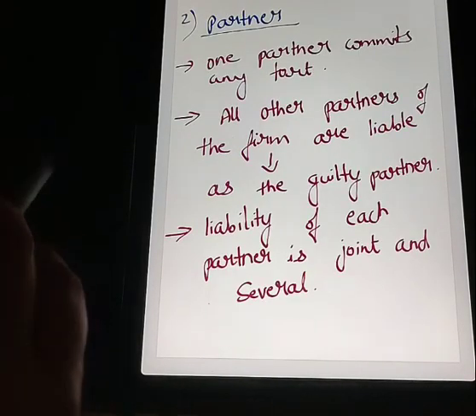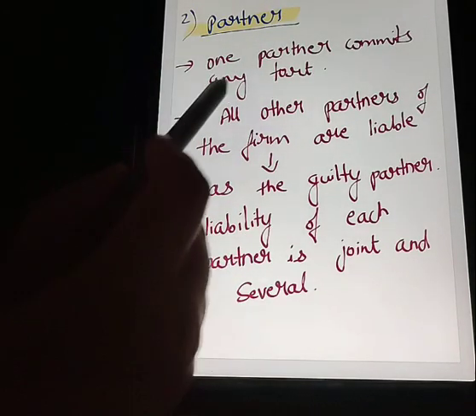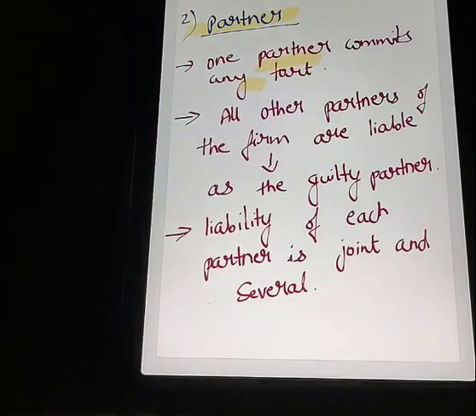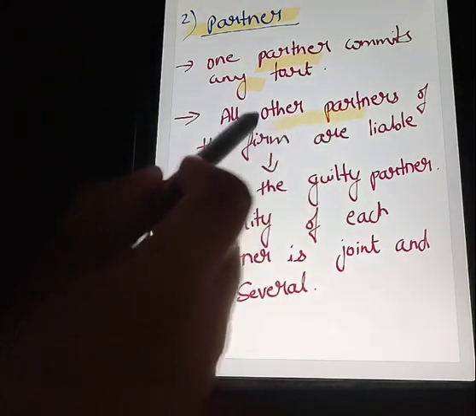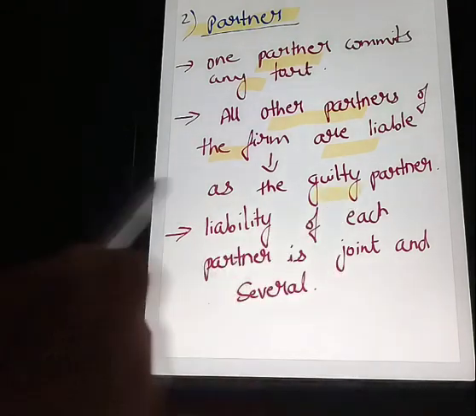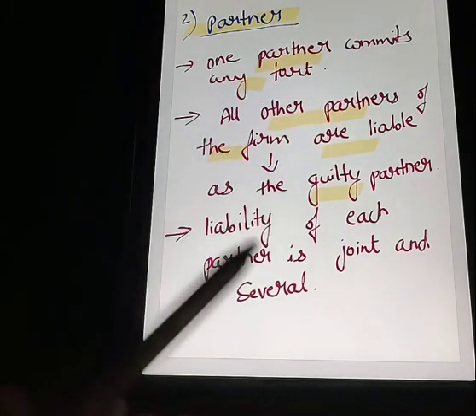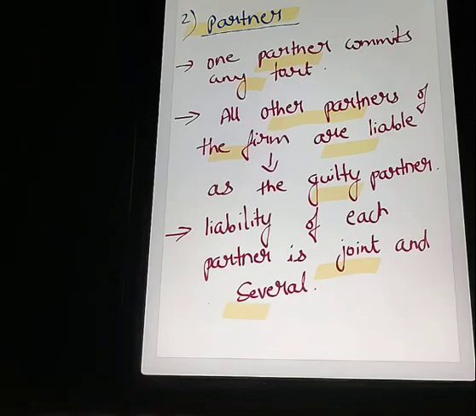Now the second relationship we can see is between partners. If one partner commits any tort, then all other partners of the firm will be liable for the tort, just as the guilty partner is. That is, the liability of each partner is joint and several. So this is the relationship between partners in case of vicarious liability.